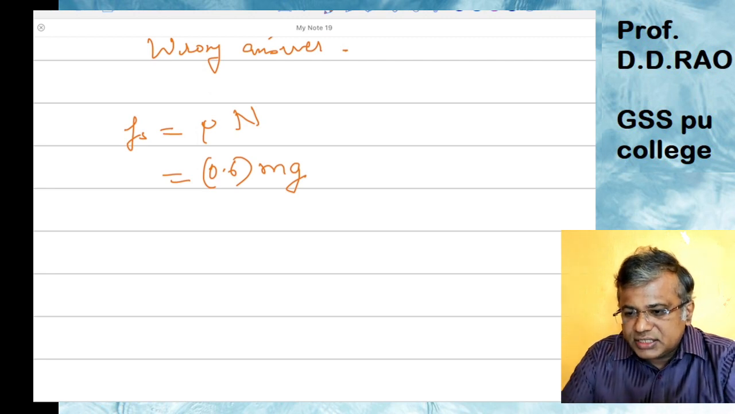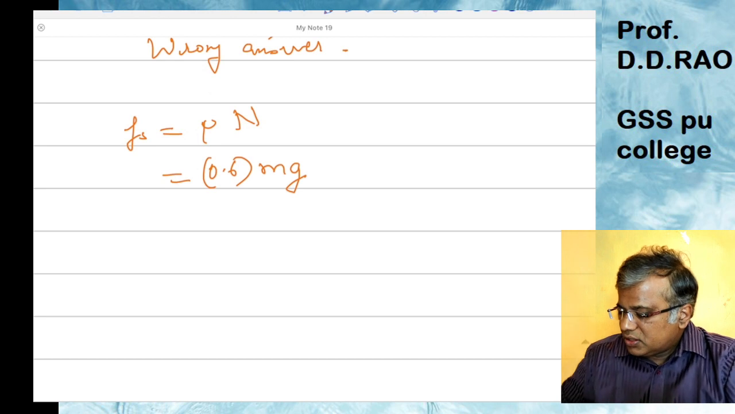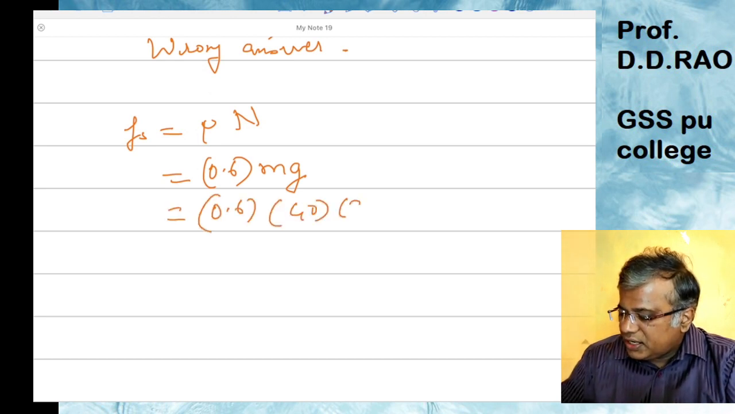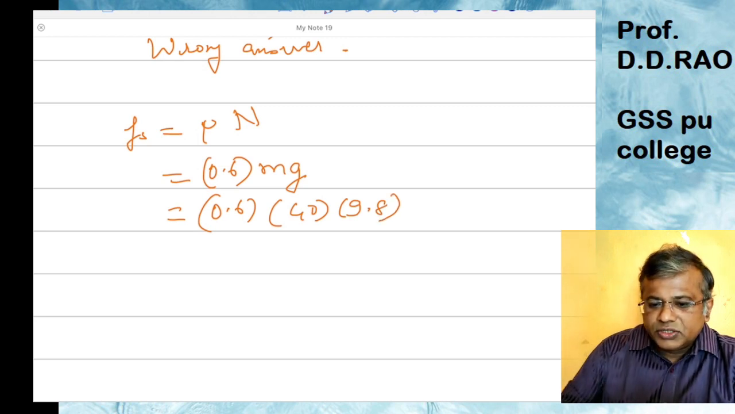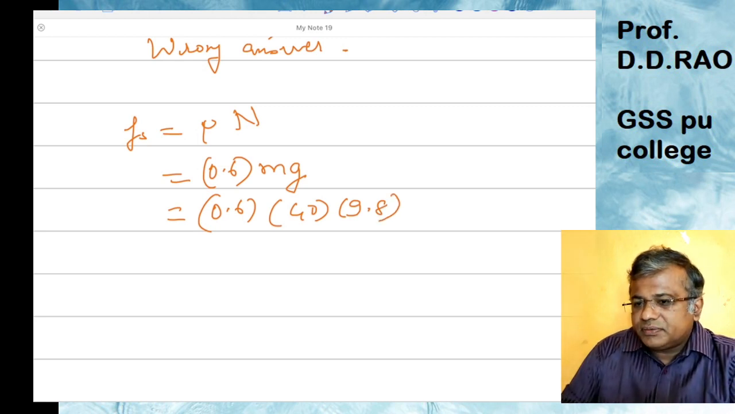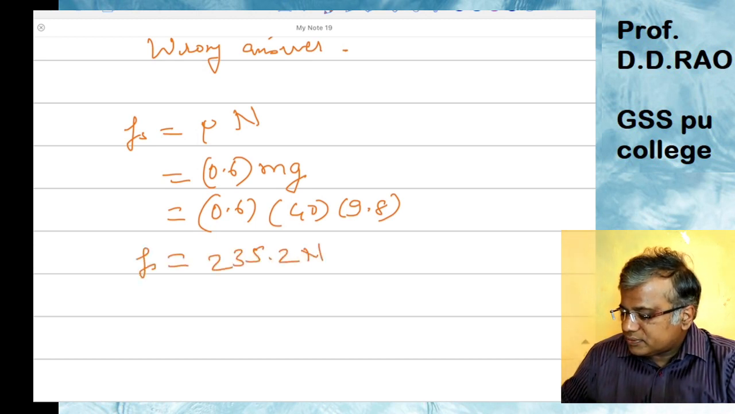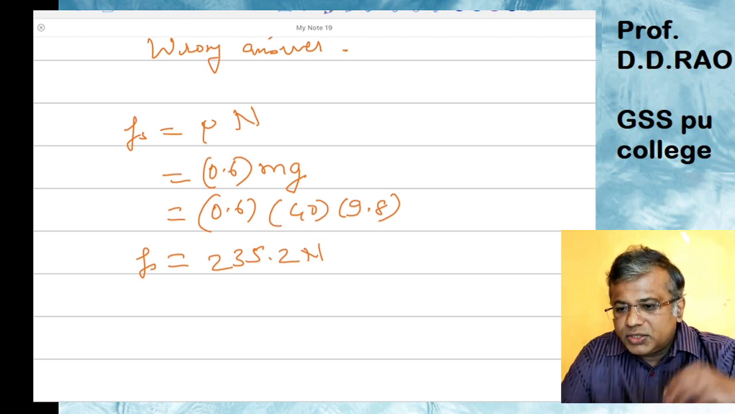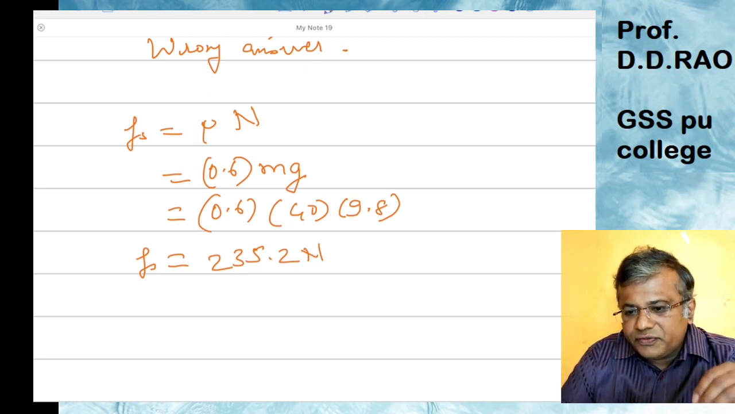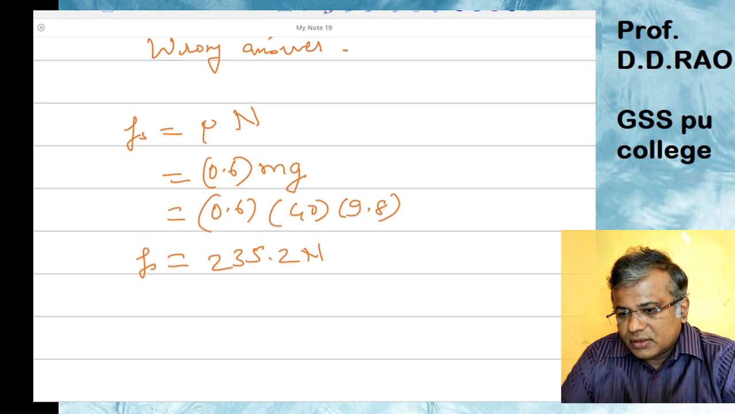If you see the last lecture, we have seen how to calculate normal reaction. So 0.6, the mass is 40 into 9.8. When you do this particular calculation, you will get a value that is 235.2 Newton. So this is the value of the frictional force which is acting, right?